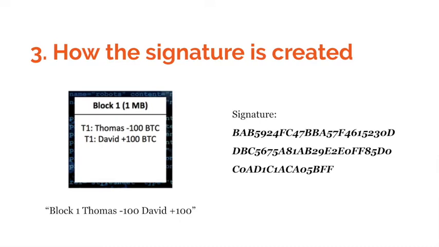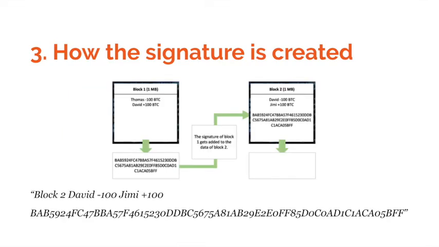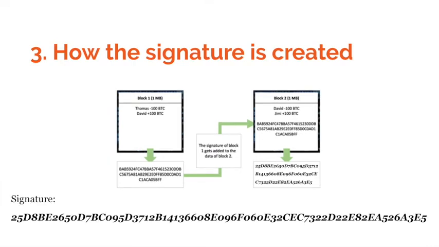Let's say that David now transfers 100 Bitcoin to Jimmy. The blockchain now looks like this. The string of data of block 2 is now the string of data from the block plus the signature from the previous block. And the signature of this block will be like this. So the cryptographic hash function is used to create the digital signature for each unique block. There is a large variety of hash functions, but the hash function used by the Bitcoin blockchain is the SHA-256 hashing algorithm. But how do the signatures stop someone from simply inserting a new signature for each block after adding one?